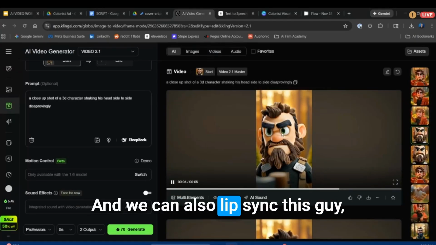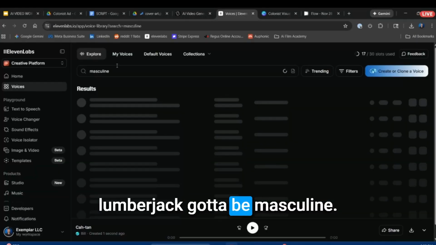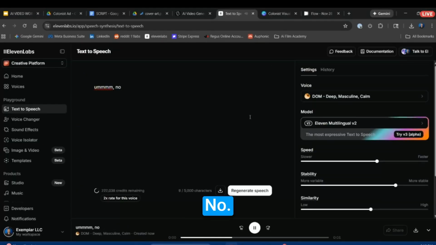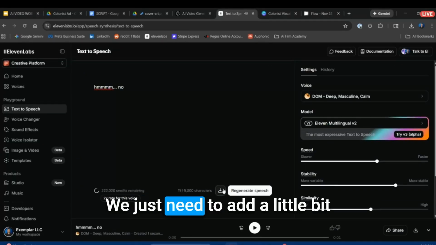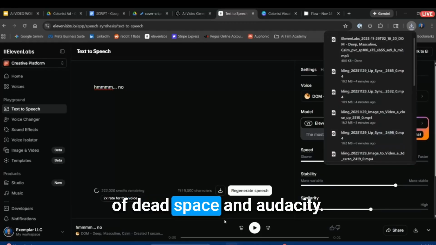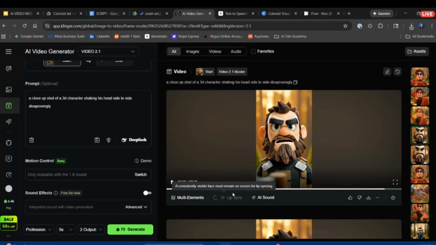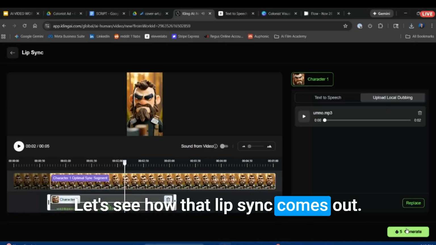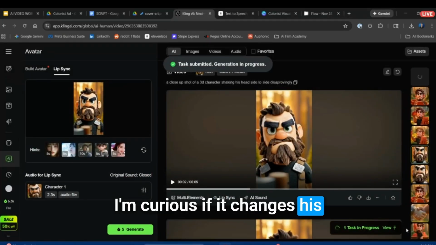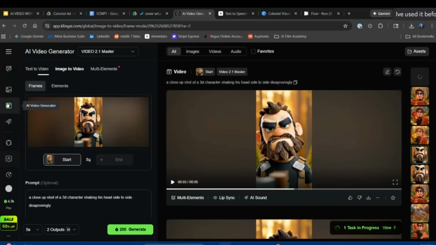Okay. And we can also lip sync this guy. Lumberjack gotta be masculine. No. Okay. We just need to add a little bit of dead space in Audacity. Cool. Let's see how that lip sync comes out. I'm curious if it changes his facial expression much.